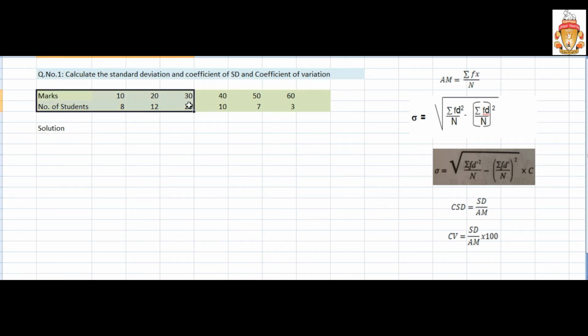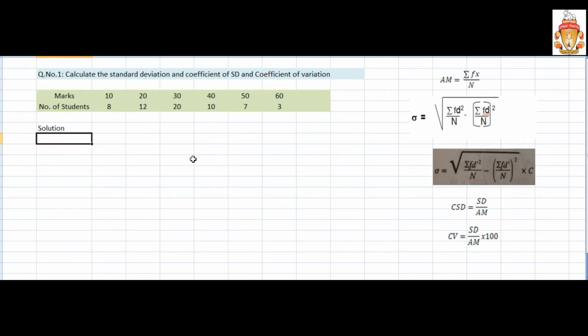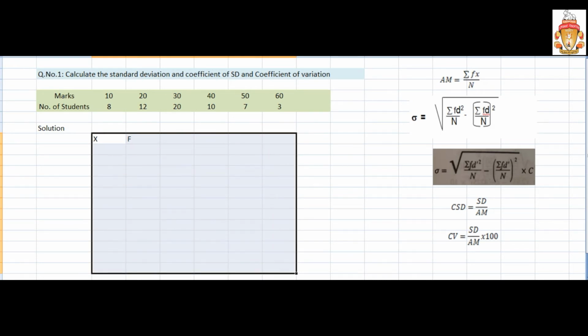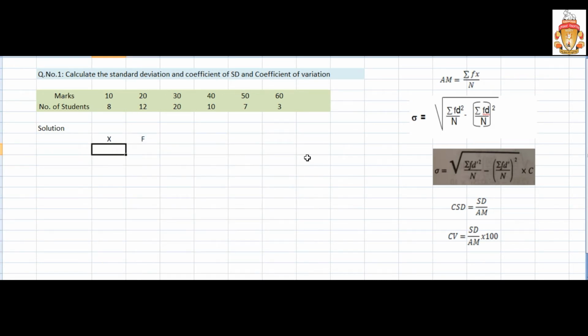These marks mean x. Number of students means frequency. So I will take marks as x and frequency as number of students, right? So x values: 10, 20, 30, 40, 50, last is 60.